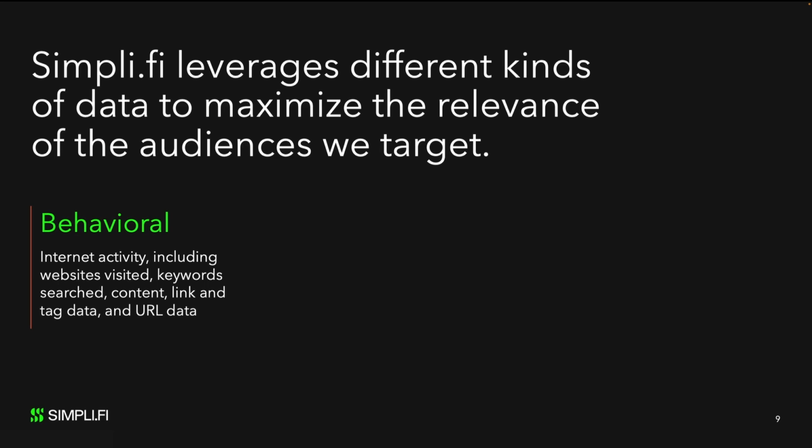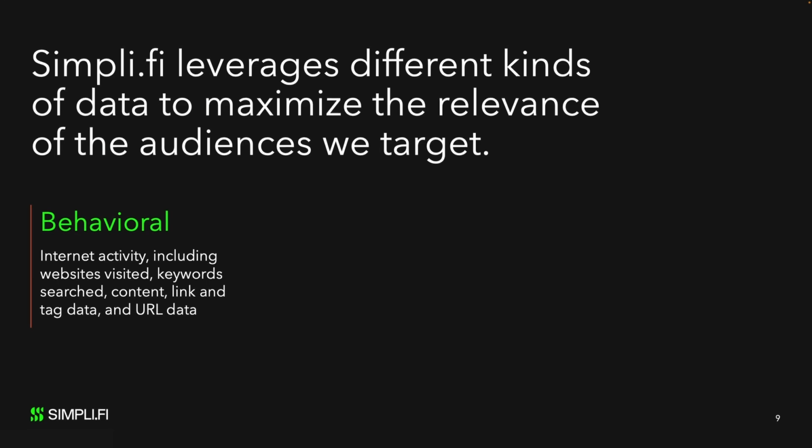All right, so we've established the opportunity. Let's dive into the ways that Simplify builds unique and highly targeted audiences by leveraging data. Every audience starts with one of three kinds of data. Online behavioral data comes from a person's internet activity.